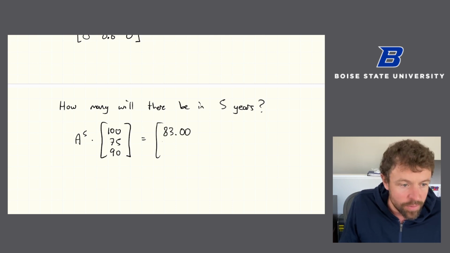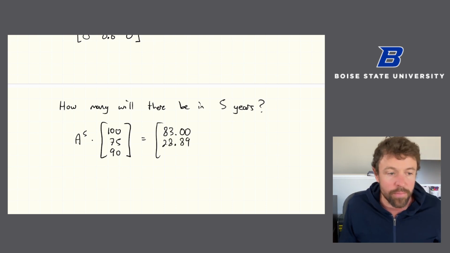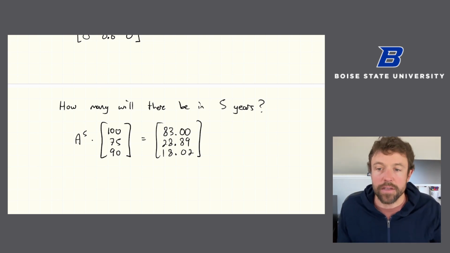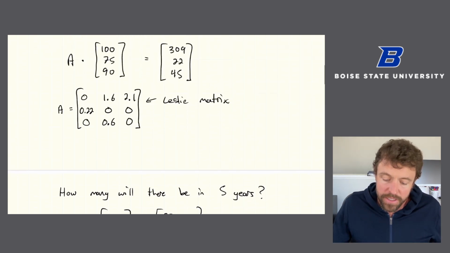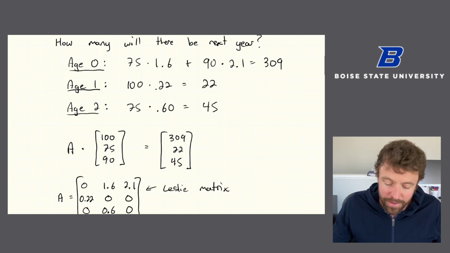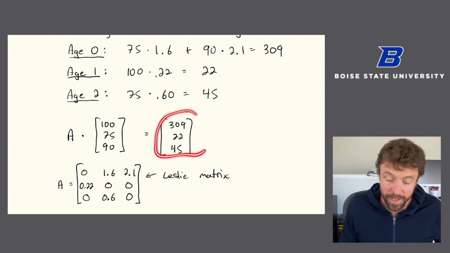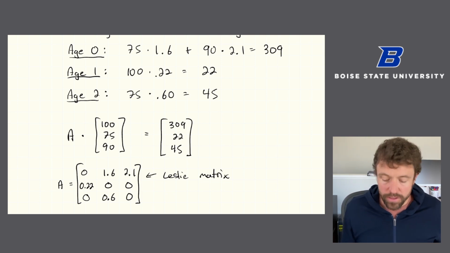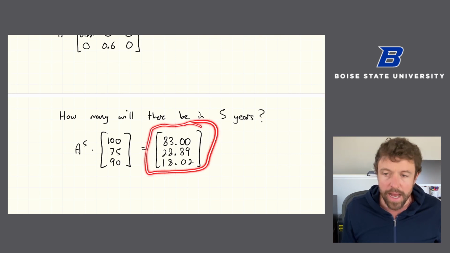I'm rounding to 2 decimal places. That may seem weird since we're talking about squirrels. You know, there can't be fractional squirrels, but remember, this is a mathematical model. We would never expect a mathematical model to be exactly correct anyway. So initially I was getting worried, right? We started with, I don't know, around 250 squirrels, and then we ended up with almost 400 squirrels, and it looked like Squirrelmageddon, right? Things were getting out of control. But actually in 5 years, the number of squirrels has declined.